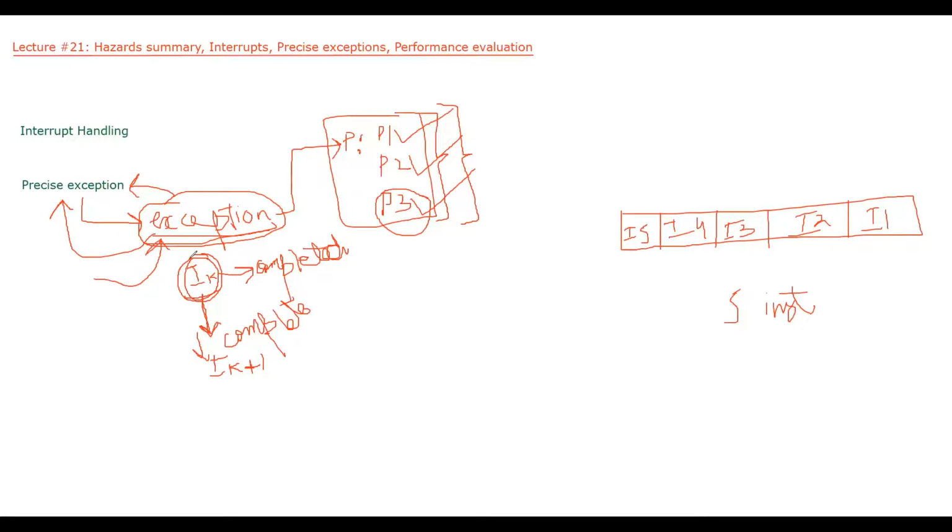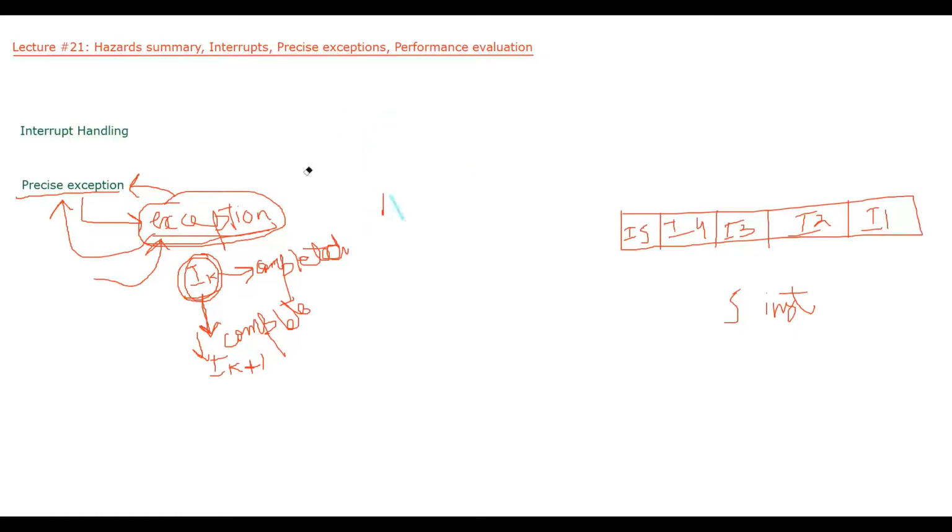No instruction of my actual program should complete before these instructions, and only then is it called a precise exception. Let's see how we can make every exception in our processor pipeline a precise exception.